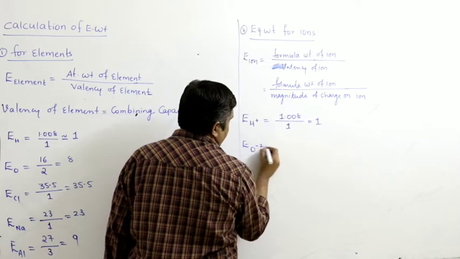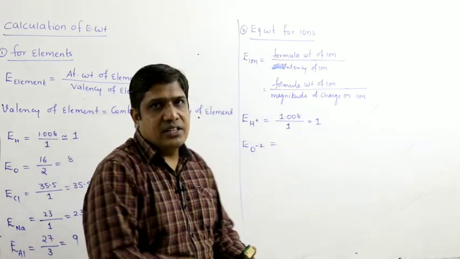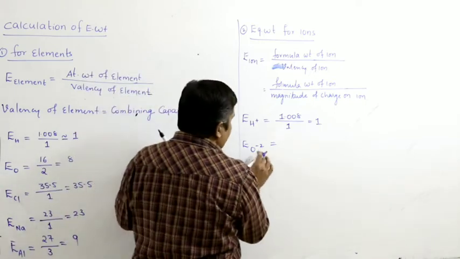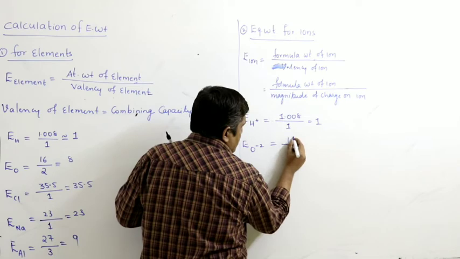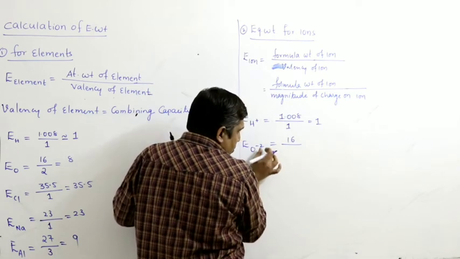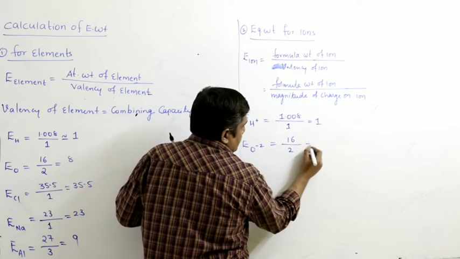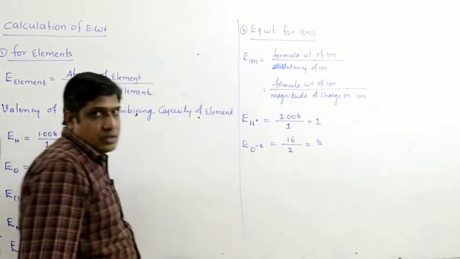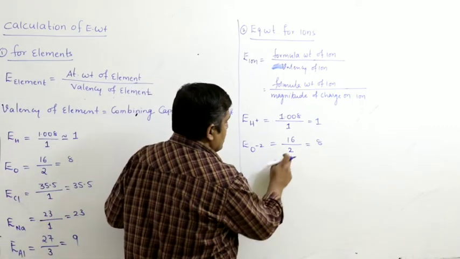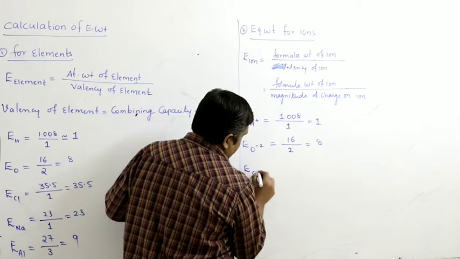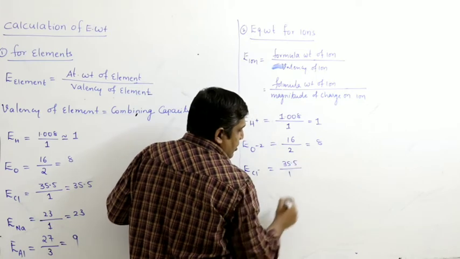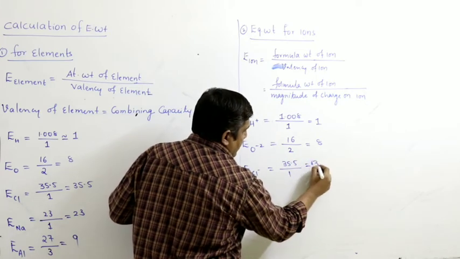Equivalent weight of O minus 2. Oxygen has a tendency to gain 2 electrons to get the nearest noble gas configuration. So gain of electrons does not change its atomic weight. So 16. What is the magnitude of the charge? Minus 2. Don't write minus 2. We require only the magnitude, that is 2. O minus 2 is formed by gaining 2 electrons, so its combining capacity is 2. Similarly, equivalent weight of Cl minus: atomic weight is 35.5 by charge. Magnitude of the charge is 1. So you will get 35.5.